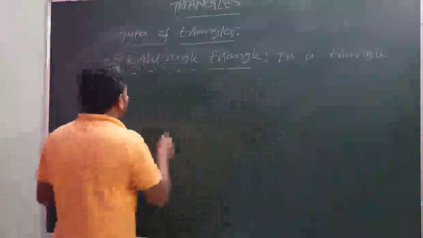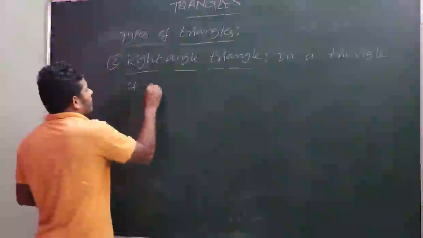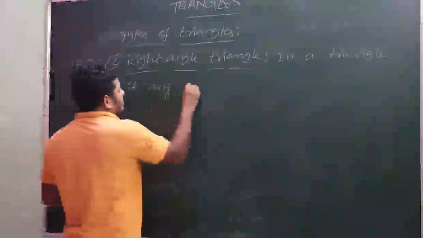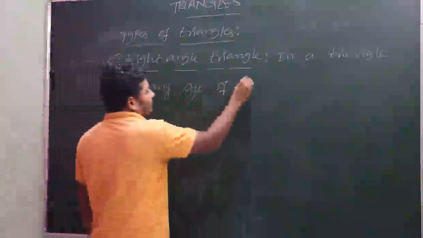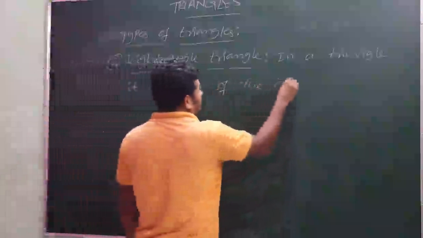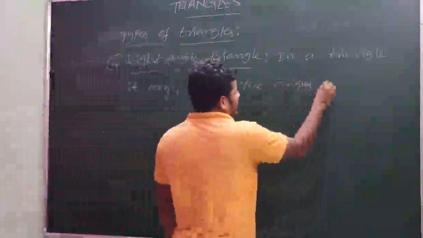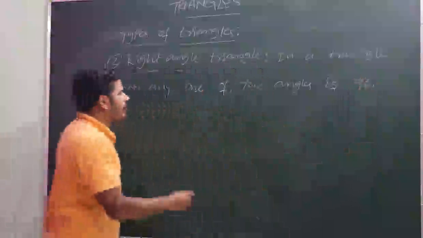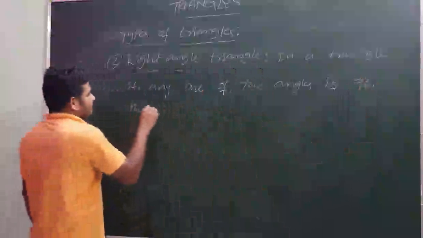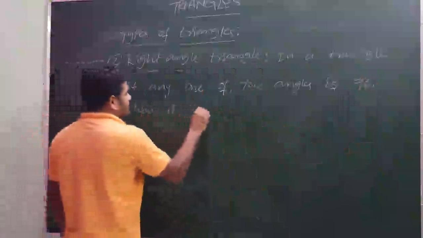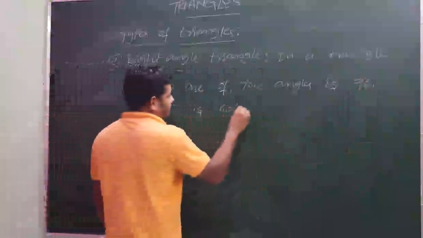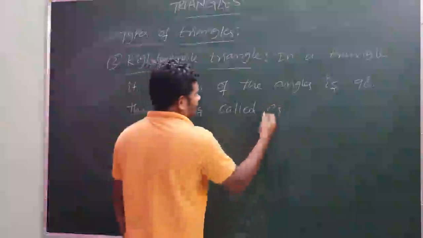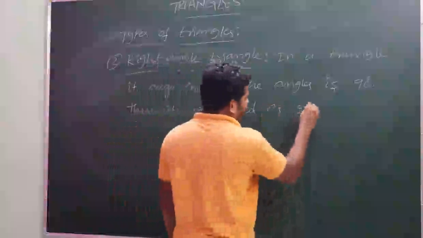In a triangle, if any one of the angles is 90 degrees, then it is called a right angle triangle.